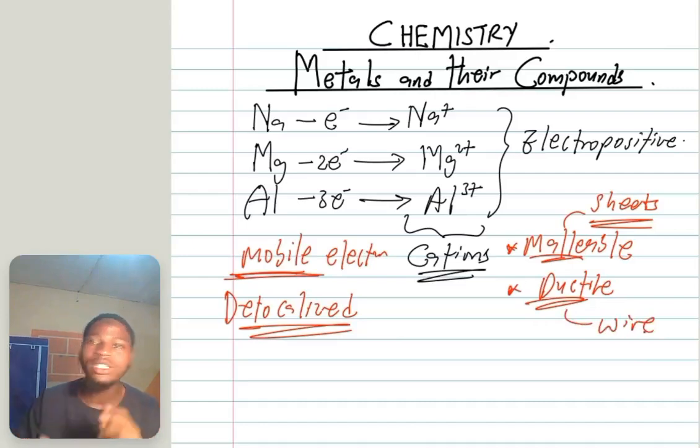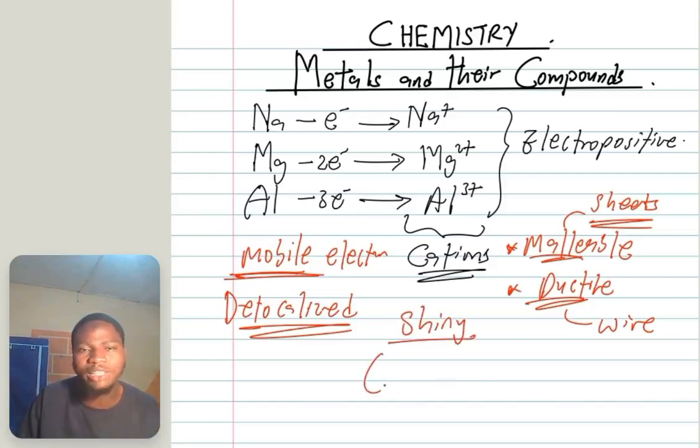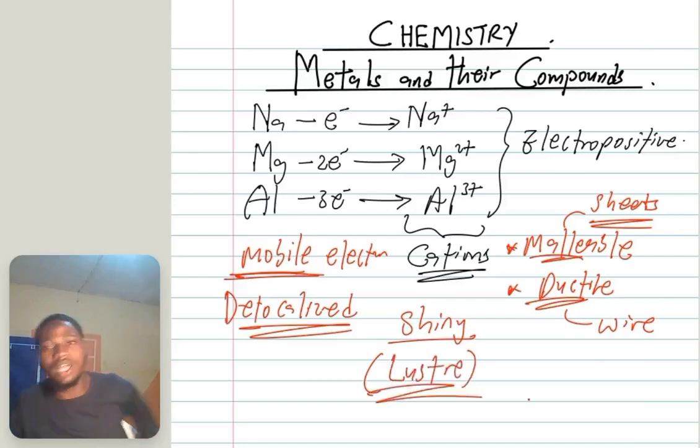Good. Now the next one is that they are shining. They have this kind of shiny structure. This shiny structure, we call it luster. They have this ability called luster. Are we together? Good.